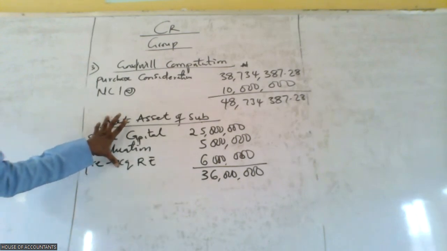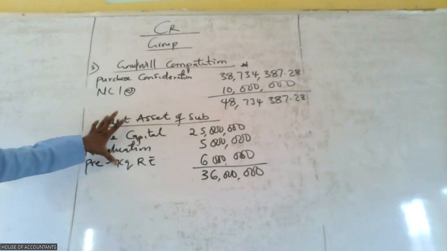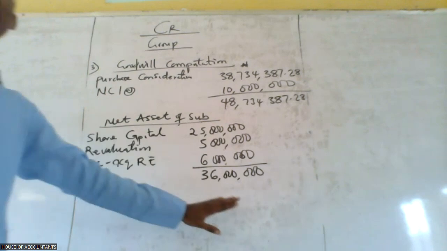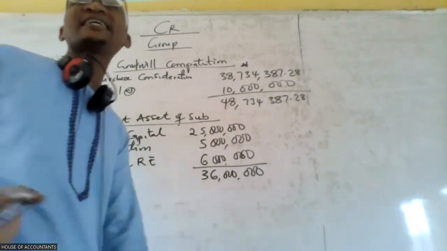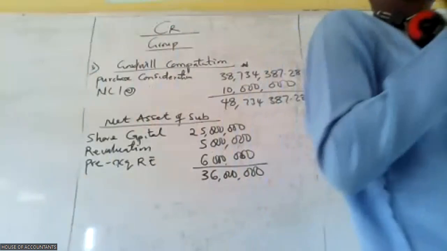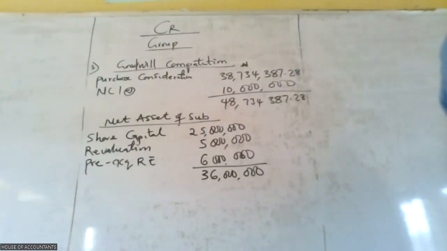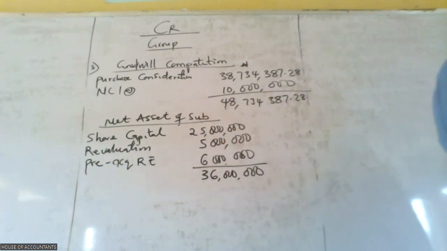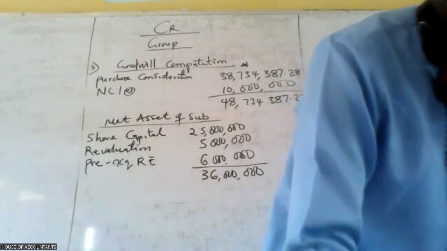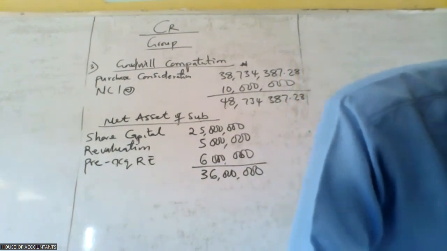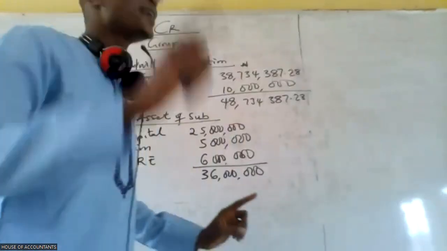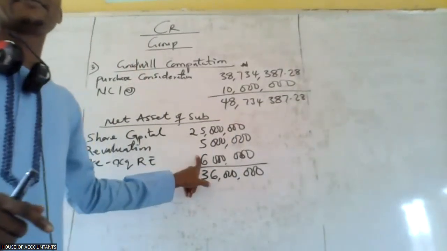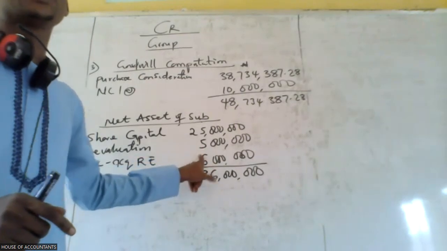Now, at the date of acquisition, the net asset they have was 36. But later, they discovered that they omitted one of the assets that's supposed to be added to the net asset to increase the value. And what is that asset? The intangible asset, which is the brand name you are seeing there. And how much is that? 5 billion naira. So that 5 billion is supposed to increase the net assets of the subsidiary.